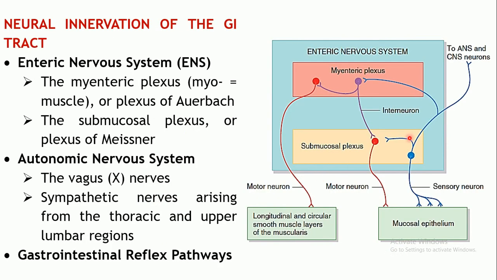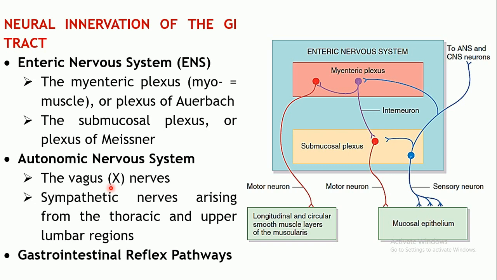Then apart from that, the next type of neural innervation is the autonomic nervous system. That is, the sympathetic as well as parasympathetic system is also controlling the motility as well as the secretions. The parasympathetic system, the vagus nerve, the 10th cranial nerve, is also supplying the gastrointestinal tract to control the GI motility and the secretions.